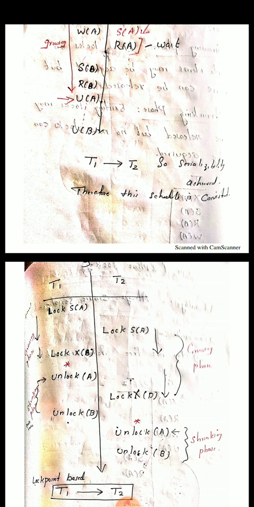Then the growing phase for T1 and T2 started. Then they demand an exclusive lock for B. Is there any problem? No problem, because the previous one was data item A and now it is data item B. So the growing phase continued, and the T2 transaction demanded an exclusive lock for D. Here also it is granted.